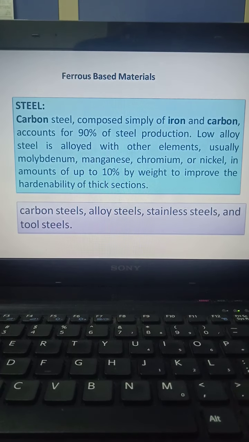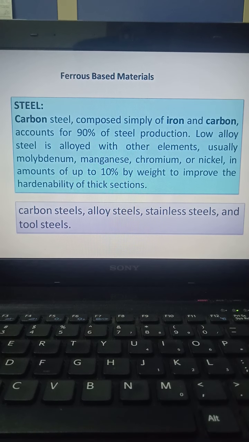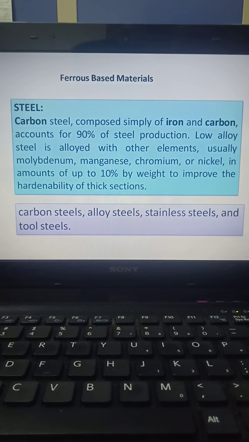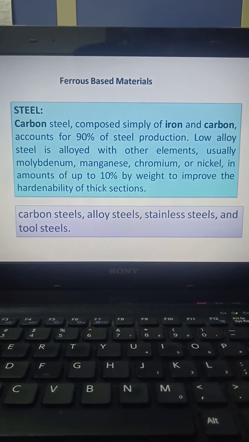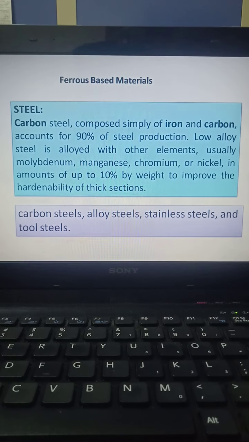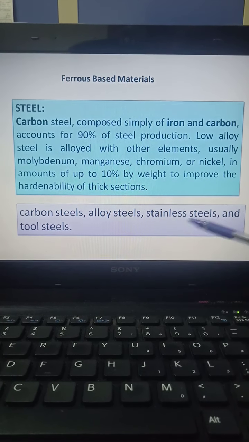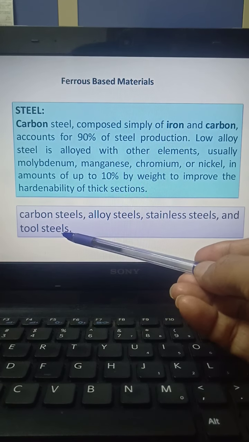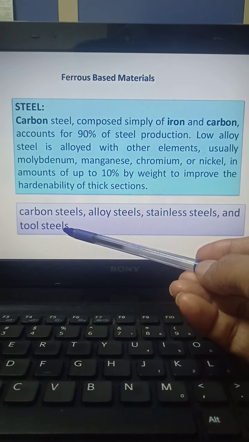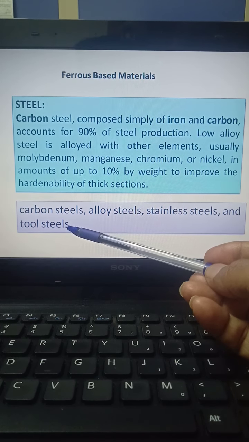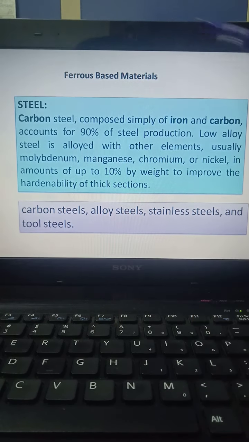The next is steel. Among the ferrous materials, steel is again iron with a carbon percentage, and steels also come in various forms: carbon steels, alloy steels, stainless steels and tool steels. In industries we focus more on tool steels. All the tools made in industry for cutting purposes are made of these tool steels.